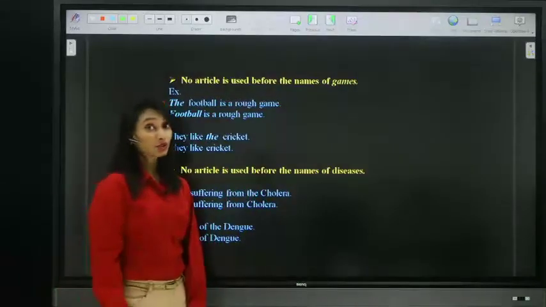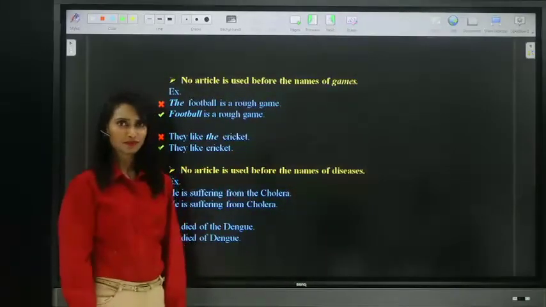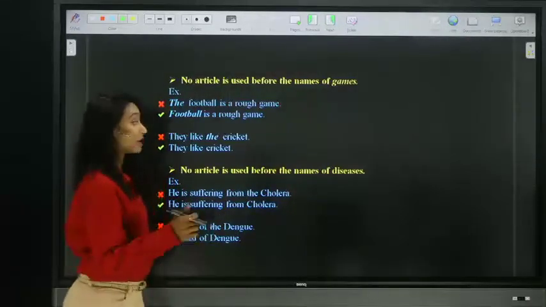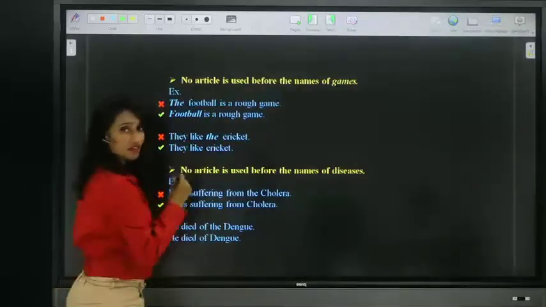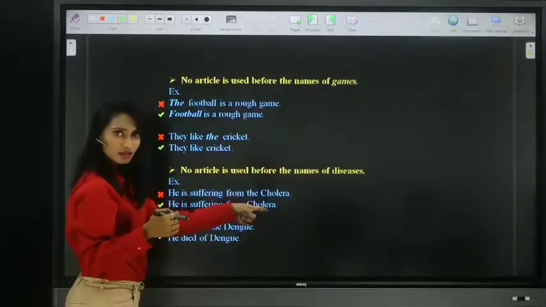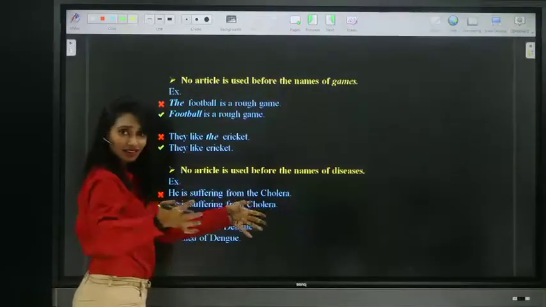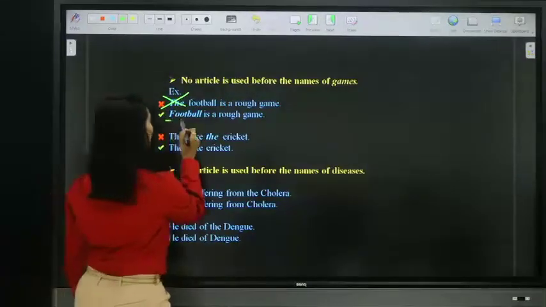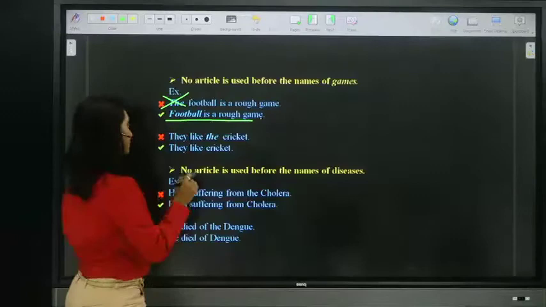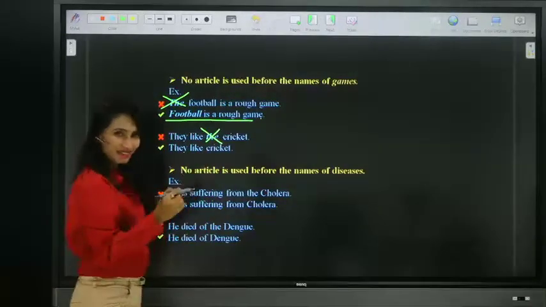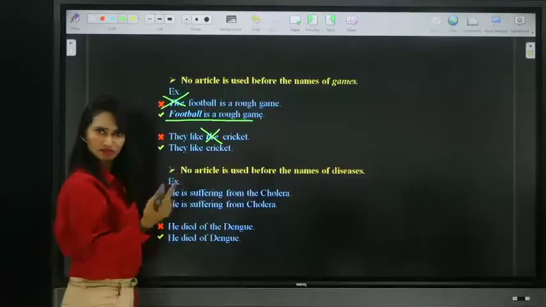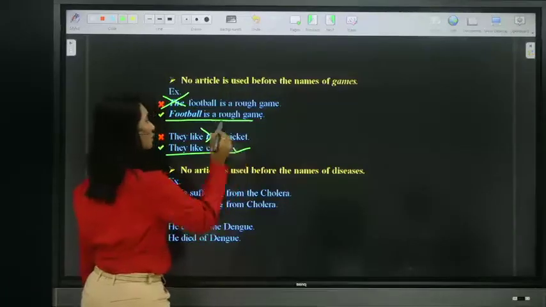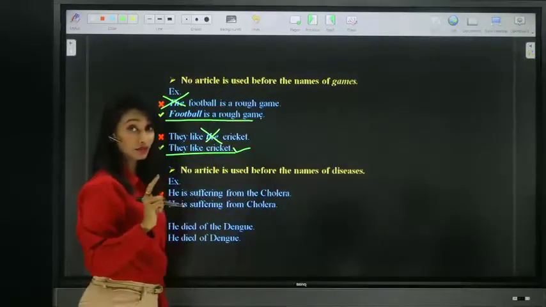No article is used before the names of games. See, we have different games and sports, and no article is used before the names of games and sports. Like the football is a rough game. What? Only the football? That one, not this one? You cannot differentiate that, this, and all. So, remove article. Football is a rough game. They like the cricket. The cricket, what do you mean by the cricket? No particular one. So they like cricket. So do remember, no article is placed before the names of games and sports.